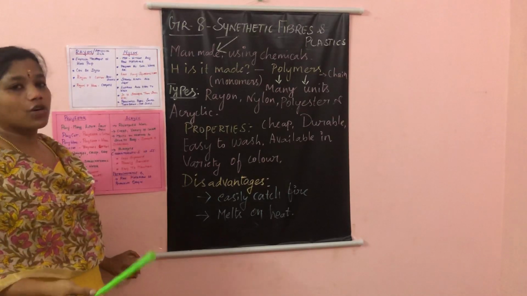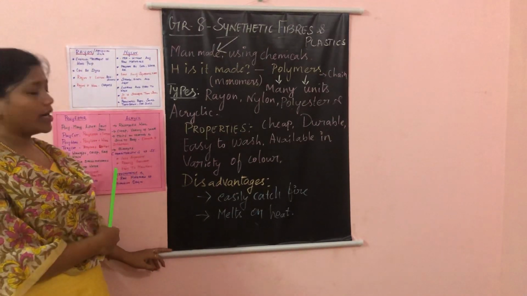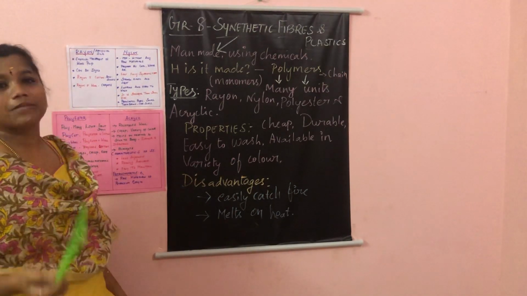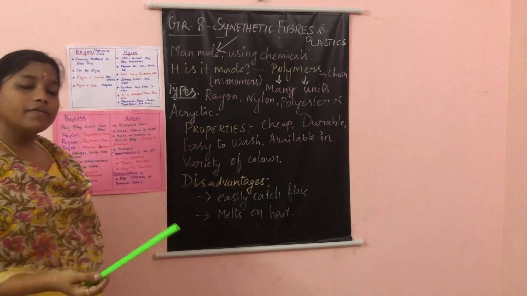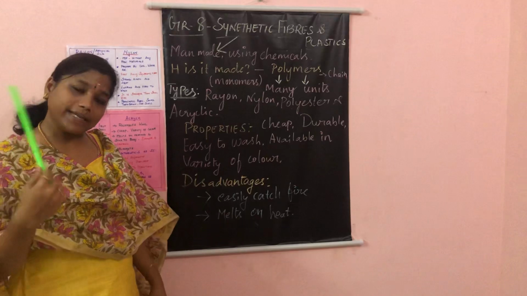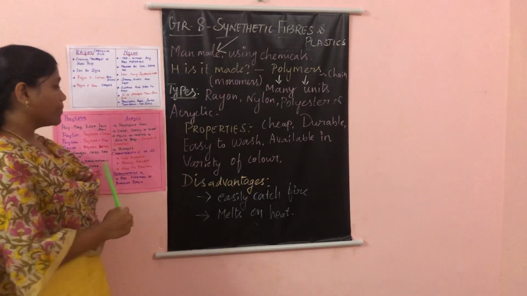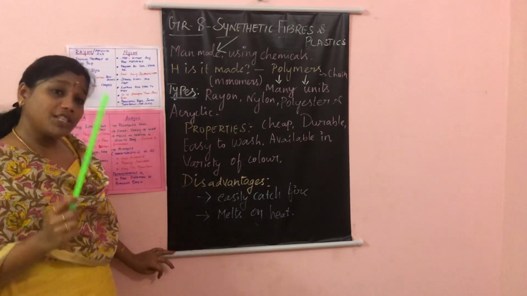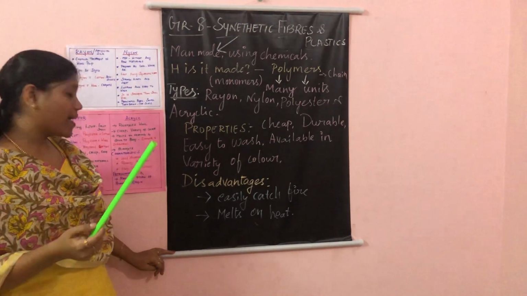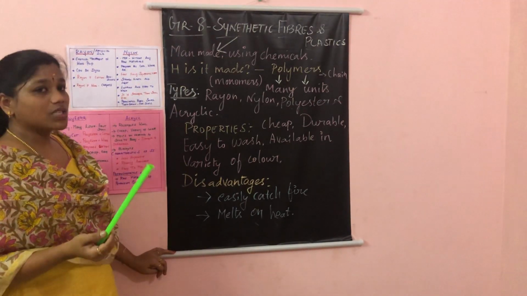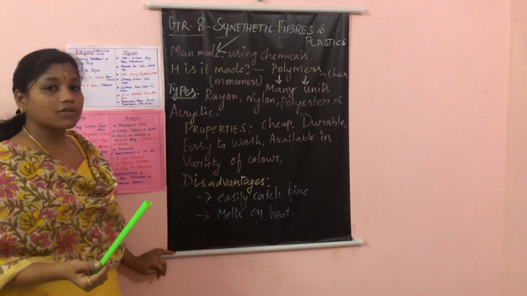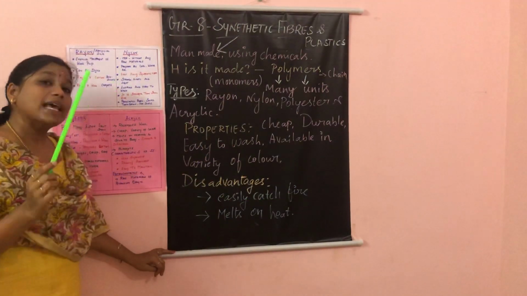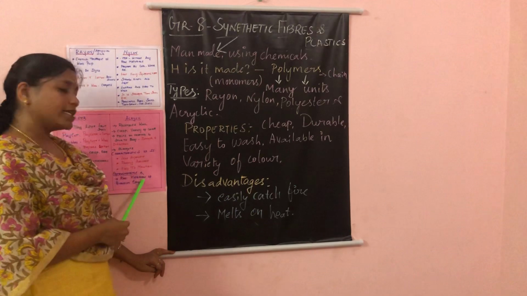Polyester, many kinds of dress materials we can get from polyester. Poly means many, ester means a fruit smell, and we have polycot, polywool, polysilk, and terracots. Clear, all of you? Next, many PET bottles are made up of PET. Acrylic resembles wool, is very cheap, and a variety of colors are available in the market. But it is very dangerous because it melts on heating and causes some disasters also. Okay, what are the characteristics of synthetic fibers? They are less expensive, readily available and easy to maintain also.